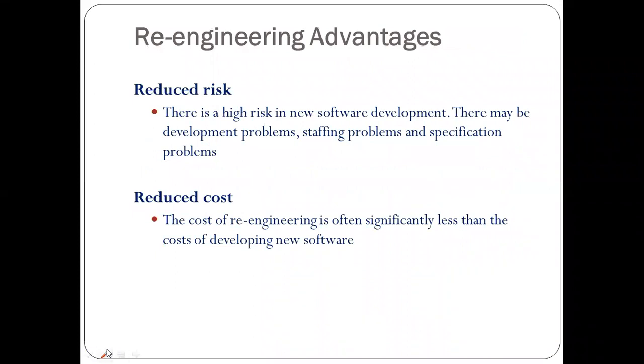Now, what are the advantages of re-engineering? The main advantages are that we are reducing the risk and reducing the cost. We all know that developing new software involves high risk. So we are not developing a new system; we are re-engineering it, so it will involve less risk. Next one, reduce cost. Again, we all know that developing new software includes a lot of cost, but re-engineering will involve less cost as compared to developing a new system or software.